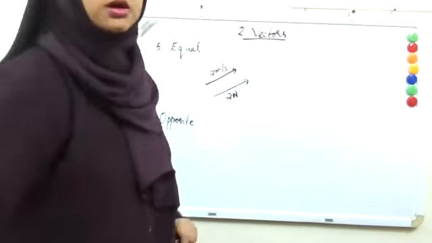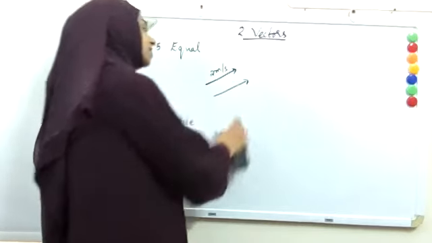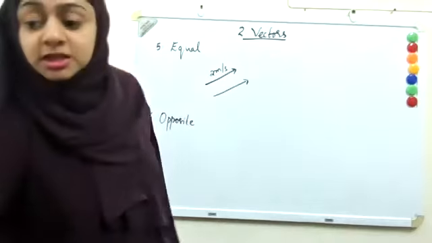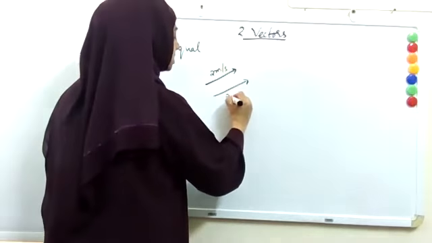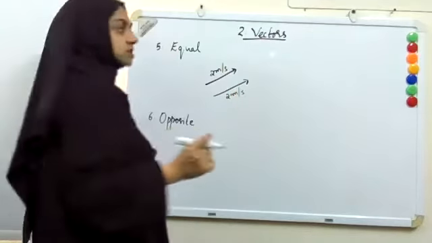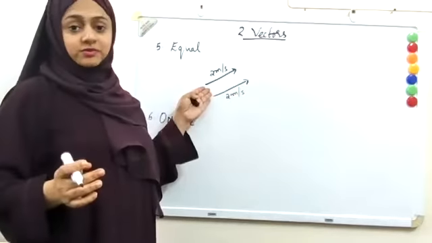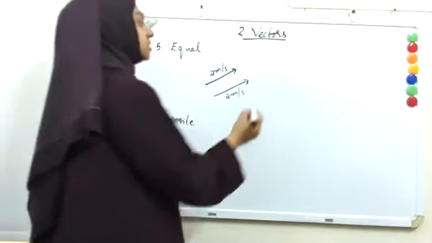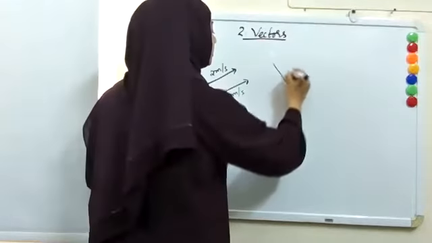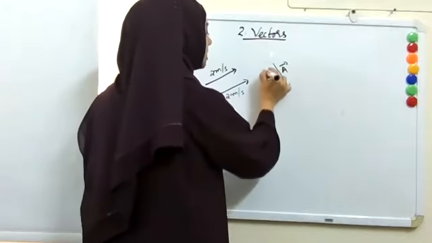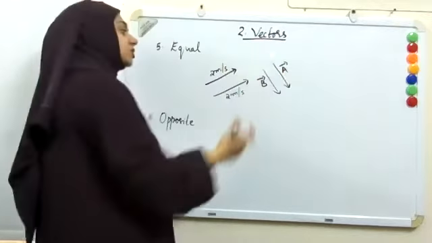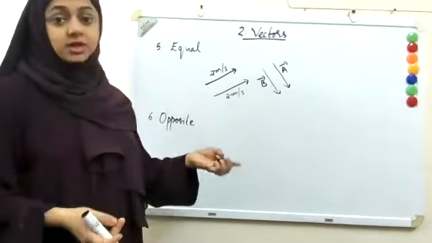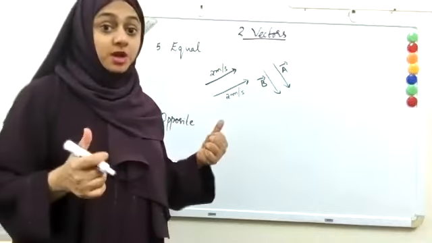So two vectors are equal if they have the same magnitude, same direction, and are of the same kind. So here 2 meter per second, this is also 2 meter per second, so they are equal vectors. Suppose I have a vector A here and another vector B here, both having the same magnitude and same direction, they are equal and they should be of the same kind.